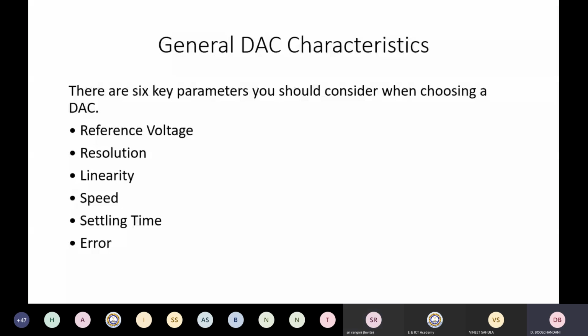So this was all about the different circuits of the resistive digital to analog converters. Now there are 6 key parameters which we should consider when choosing a digital to analog converter: reference voltage, resolution, linearity, speed, settling time, and error. So what are these?